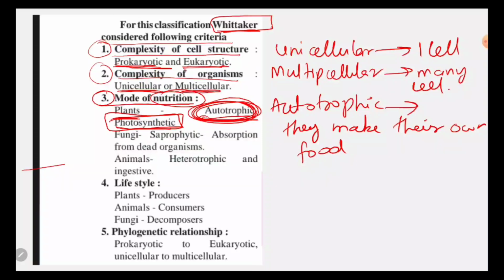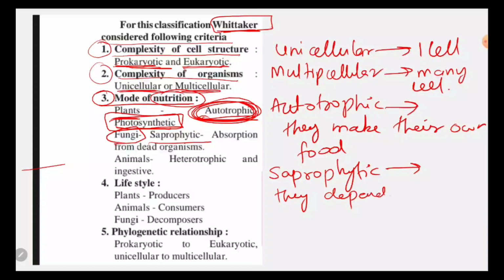Okay, next, fungi. Fungi are saprophytic. Now what do you mean by saprophytic? Autotrophic means कि वो खाना अपना खुद बनाते हैं, but saprophytic means that they do not make their own food, they depend upon others for their food. Okay, that is known as what? Saprophytic.